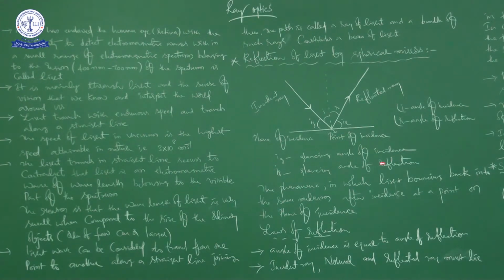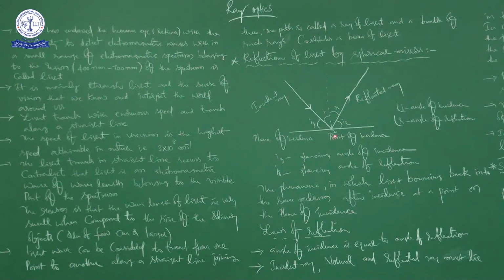Still now we didn't discuss what is reflection. What is reflection? The phenomenon in which light bounces back into the same medium after being incident at a point on the plane of incidence. So by seeing this information and this picture, you can understand what is reflection.